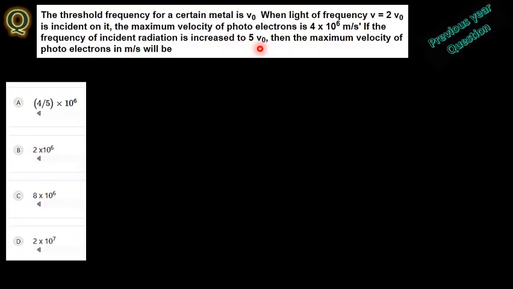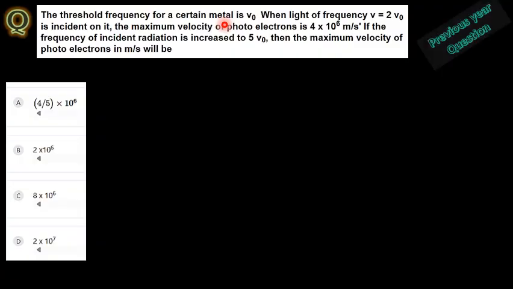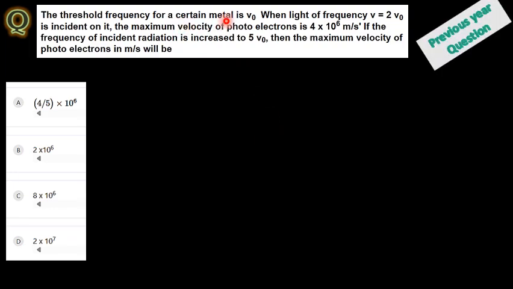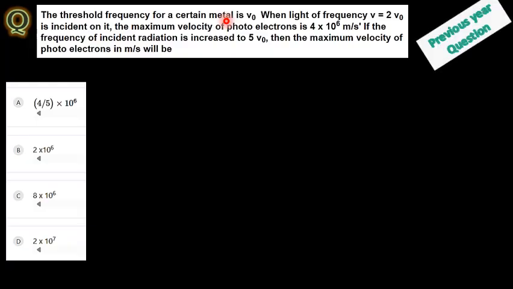Next problem. This is also quite interesting. You just concentrate here. The threshold frequency of a certain metal is nu naught. First, what do you mean by threshold frequency? It is the minimum frequency at which the electron can be easily emitted from the material.